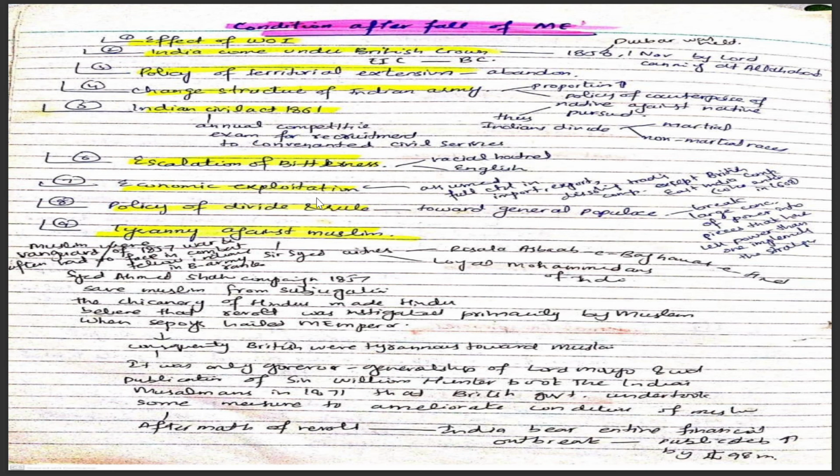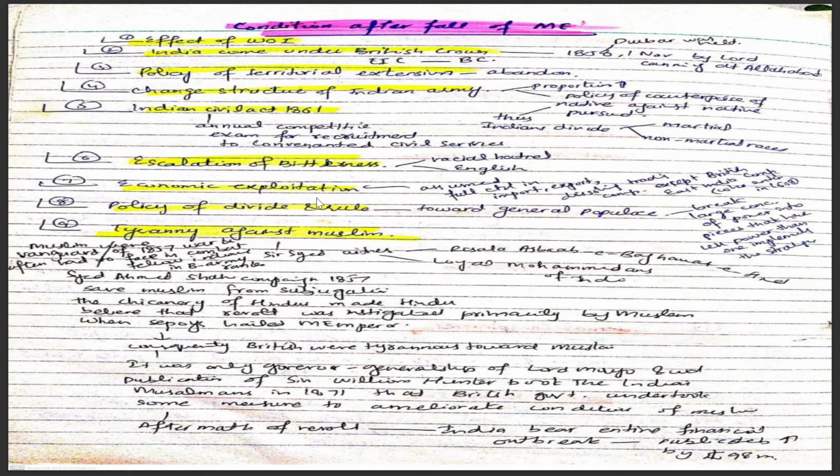What was the tyranny against Muslims? The tyranny was that Muslims were the vanguard of the 1857 war, because the Mughal Empire was held by the Muslims. So there was British hatred against Muslims in the British army, and everyone was told that they had to combat only Muslims, not Hindus.